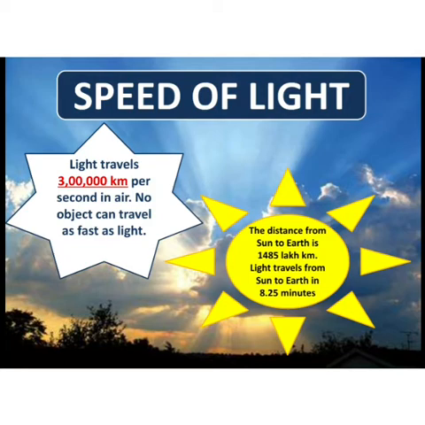So when we look up to see the stars, we are actually seeing what they looked like millions of years ago. जब हम stars को देखते हैं तो that means वो कौन से वाले stars हैं जो million years ago थे. Why? Because it takes light many years to travel from stars to earth. So we have read that light travels 3 lakh kilometer per second in air, and it takes 8 minutes to travel from sun to earth.